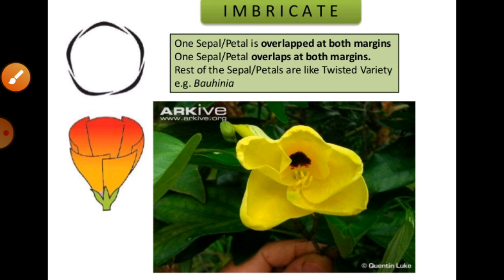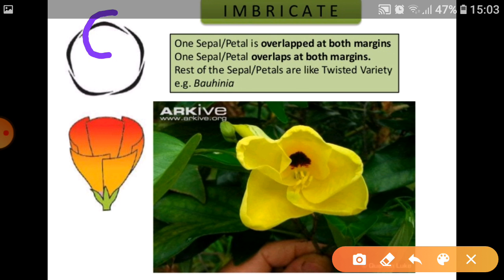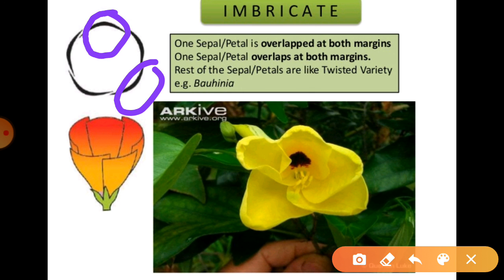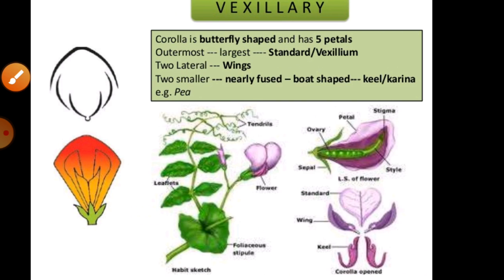Then after that we find the imbricate, in which one petal is completely enclosed and one is completely outside, and the others are twisting over each other, right? So you can see that in this category this symbol and these three are the common ones. Such a structure of estivation is known as imbricate, right? So we can use such structures as indicators in our flower formula.